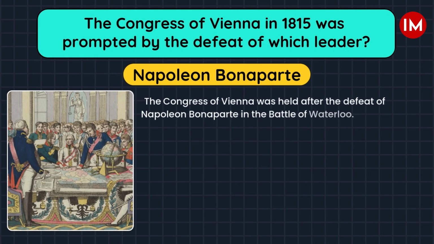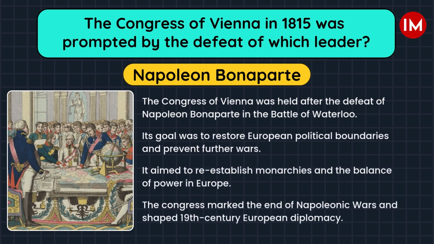The Congress of Vienna was held after the defeat of Napoleon Bonaparte in the Battle of Waterloo. Its goal was to restore European political boundaries and prevent further wars. It aimed to re-establish monarchies and the balance of power in Europe. The Congress marked the end of Napoleonic Wars and shaped 19th-century European diplomacy.